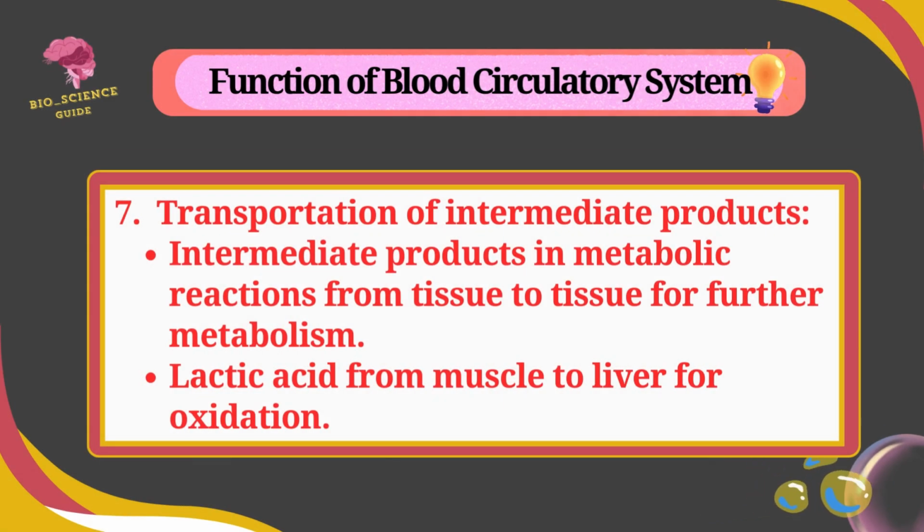The blood circulation also helps in transportation of intermediate products. The intermediate products are produced in metabolic reactions from tissue and transported into other tissue for further metabolism. The lactic acid from the muscles of our body is transported into the liver with the help of blood for oxidation.